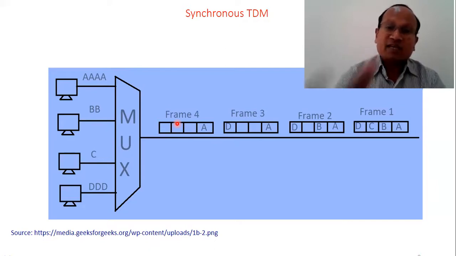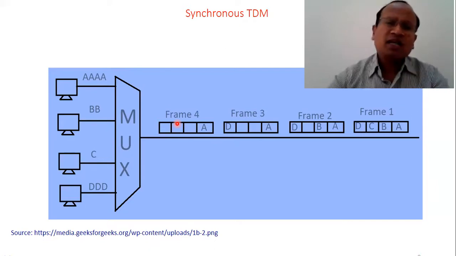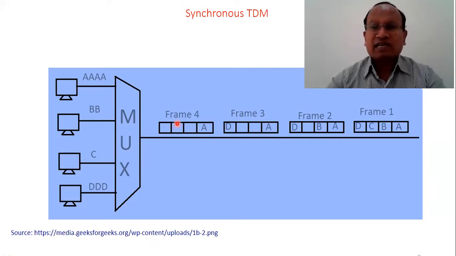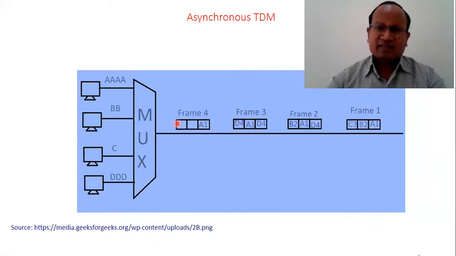But in asynchronous, we can save these unused time slots that we are unnecessarily sending in synchronous. As you can see, in asynchronous, A1, that is of course the first part of A, B1, B2 and C3, right? And C, D4, A1 and B2. So you can see that in all the frames, randomly from different signals, if you look at the second or third frame, C was not there, but okay.